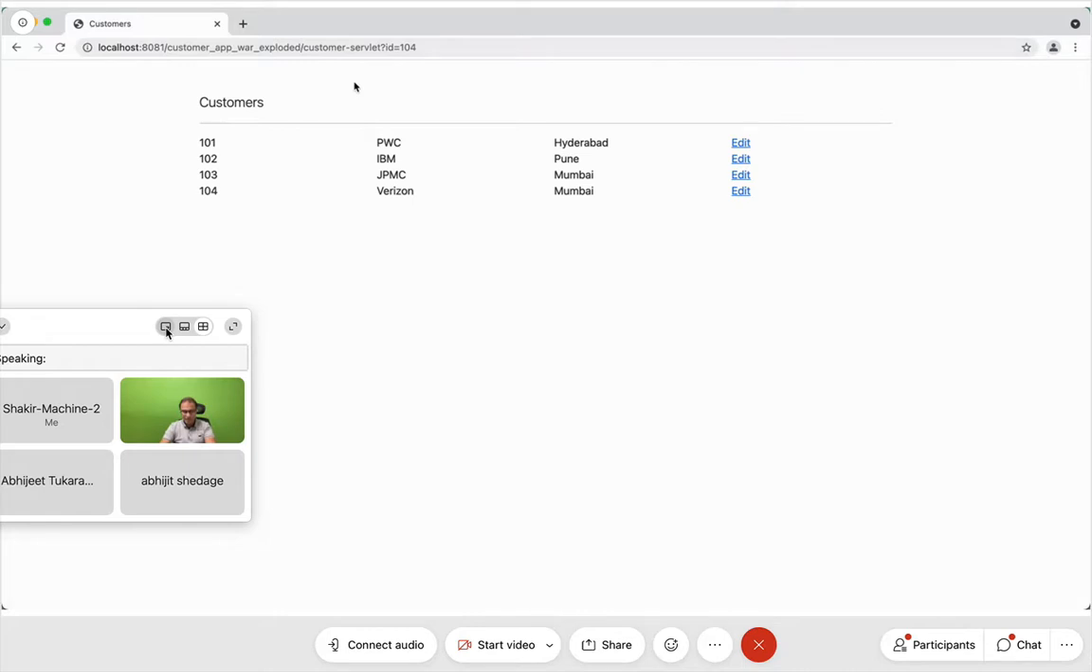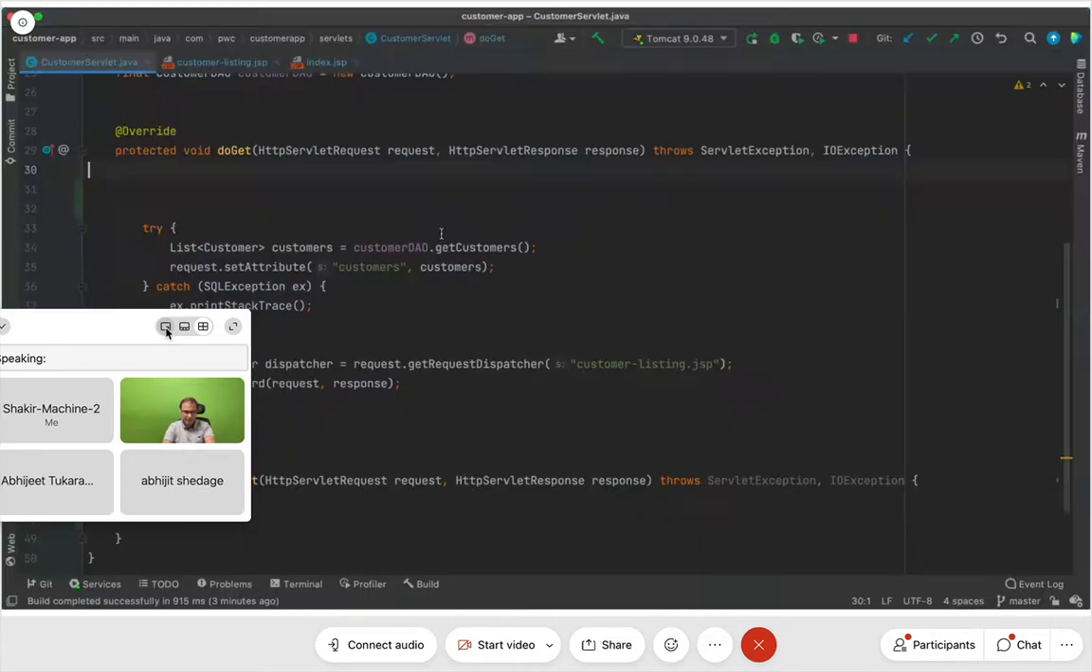Now see the logic that I am writing. I will take the value. I'll say String. Everything that comes in a parameter is always a string. I repeat, everything that comes from the parameter is always a string. So I'll say String id is equal to request.getParameter. This is how you get values. And what is the value? I'll say id. That's the parameter, isn't it? id is equal to 104.